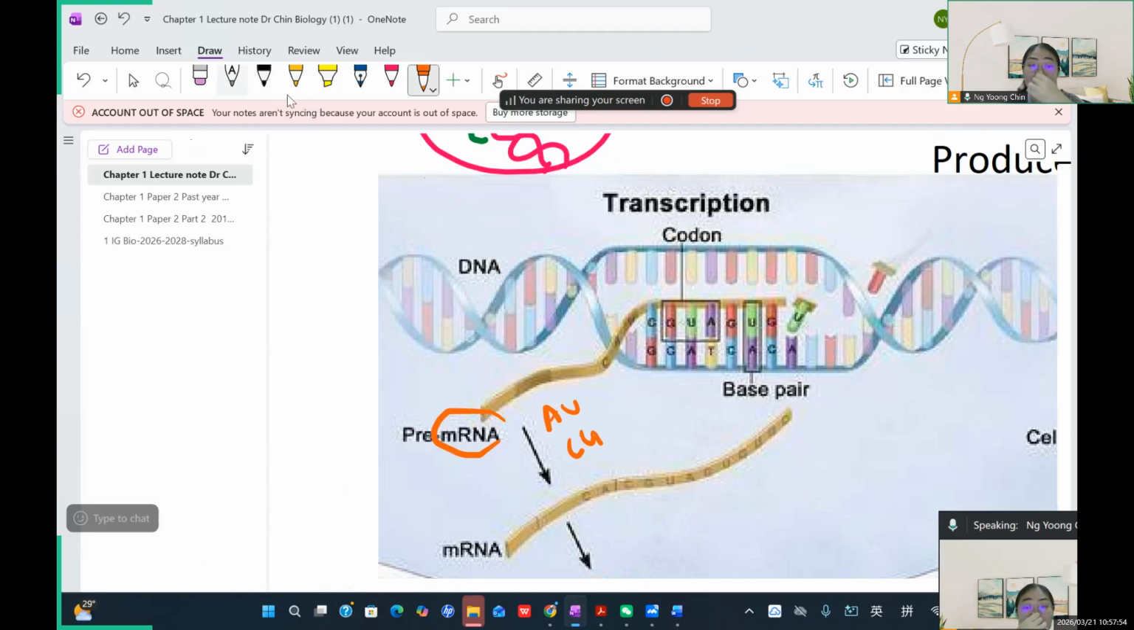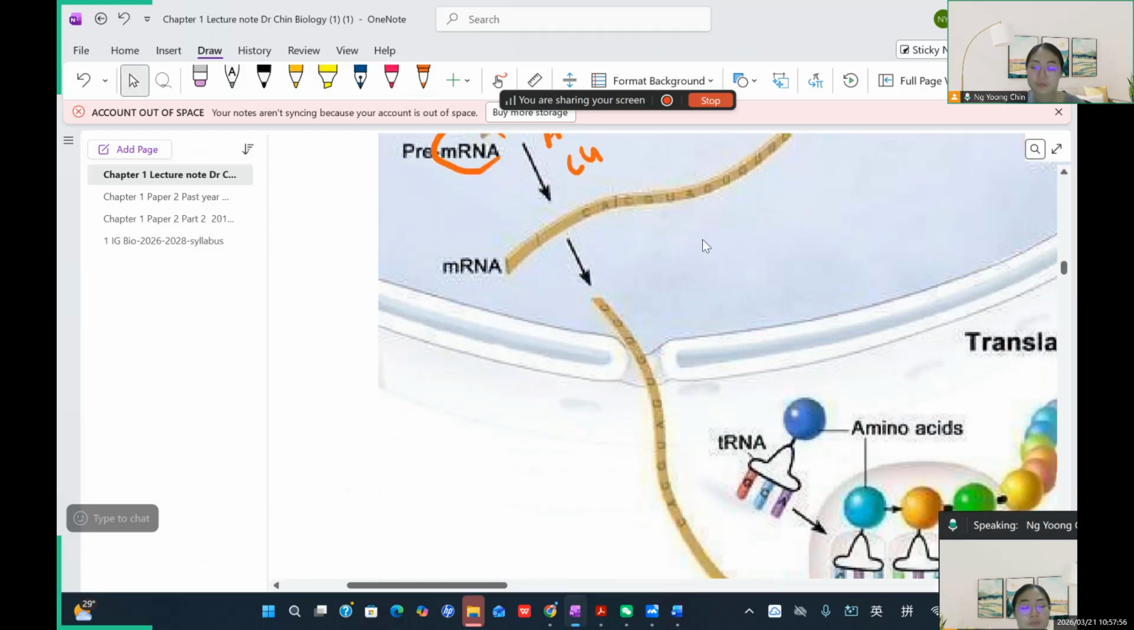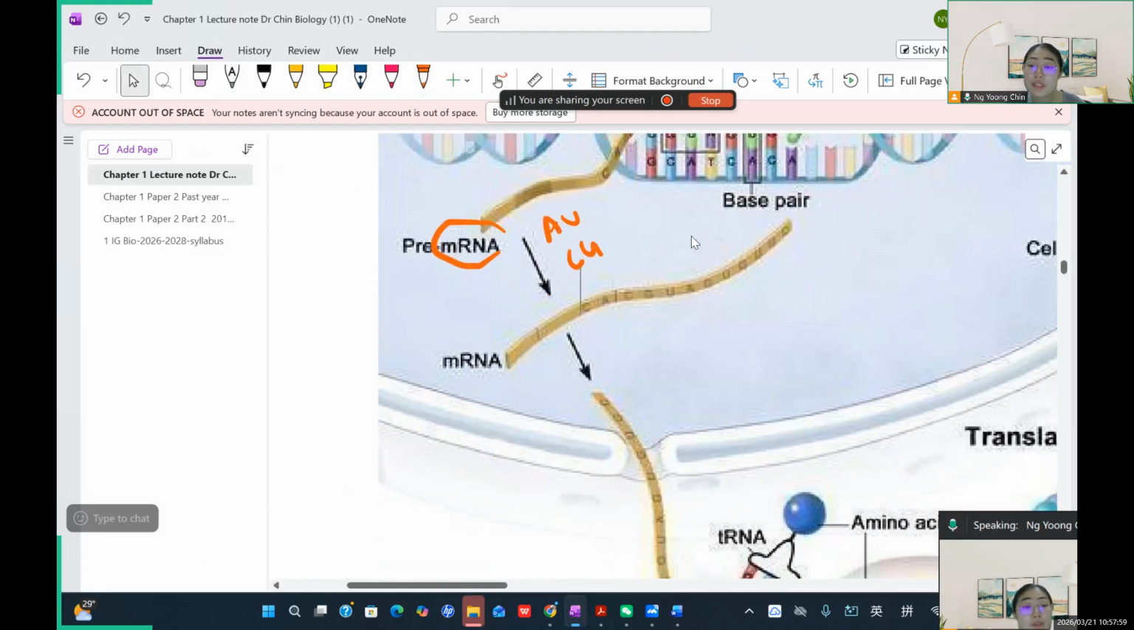So they just copy it out and then they just go out. They go out from the nucleus to the cytoplasm. See, from the nucleus, right? So here's the nucleus. Just get to the cytoplasm.